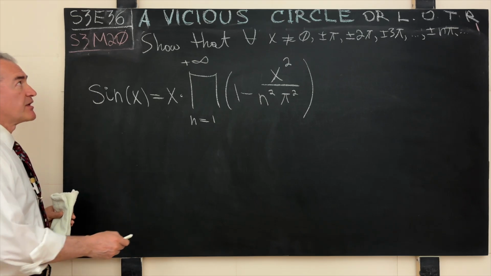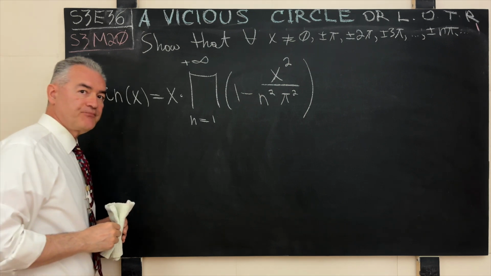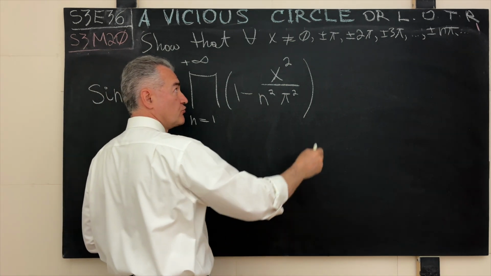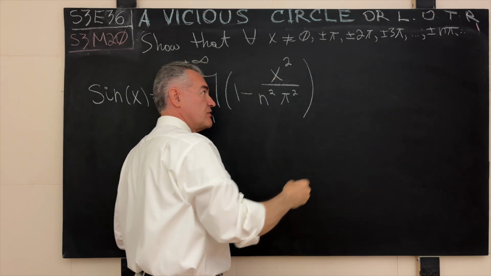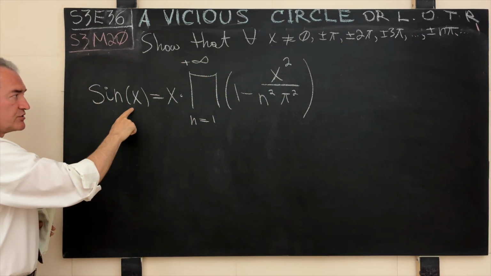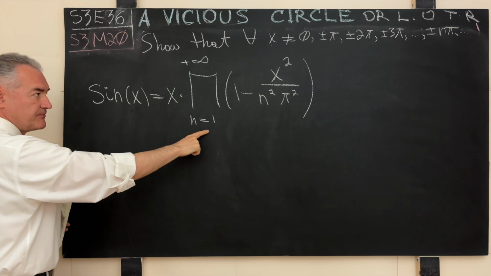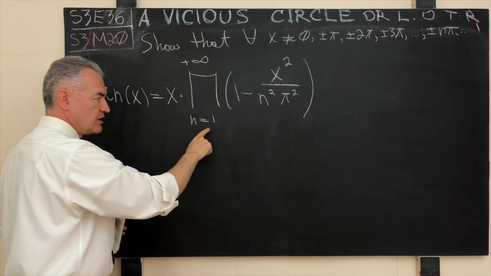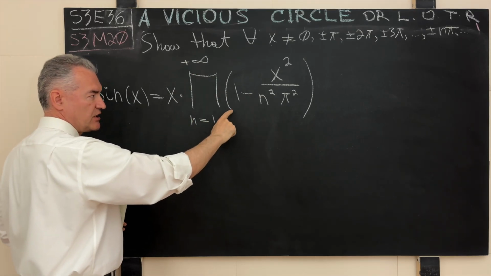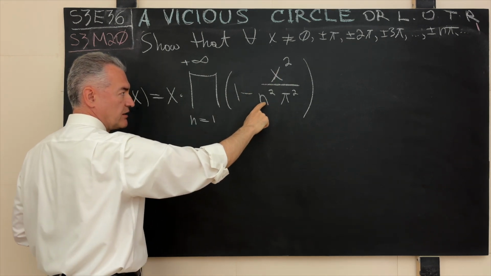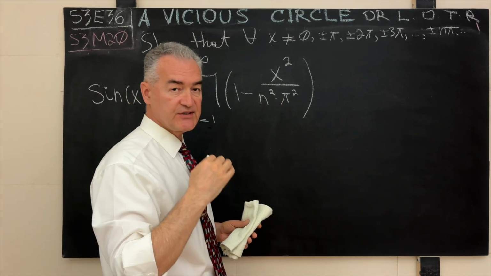Our next challenge will be the problem in mathematics S3M12, and in that problem we're asked to show that for all x real distinct from integral multiples of pi, in other words, for all x real not equal to plus or minus n pi, where n varies 0, 1, 2, 3, 4, 5, and so on, the value of the trigonometric function sine evaluated at such an x can be represented as x times this infinite product, where the product variable varies from 1 to positive infinity, and the common term of this product is the following: 1 minus x squared divided by n squared pi squared, where n starts varying from 1, 2, 3, 4, 5, 6, 7, and so on.